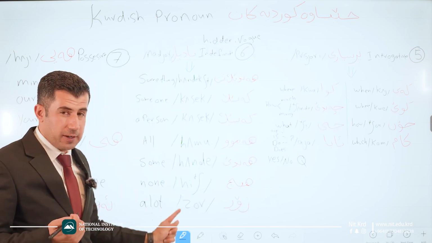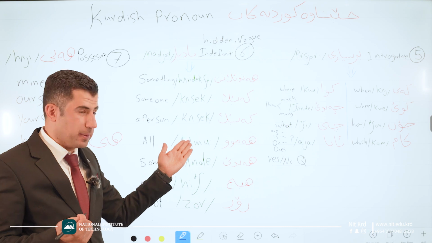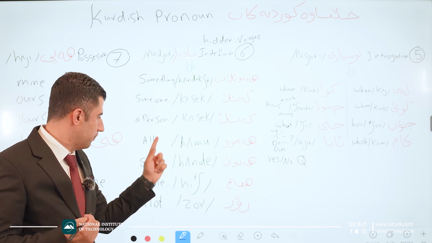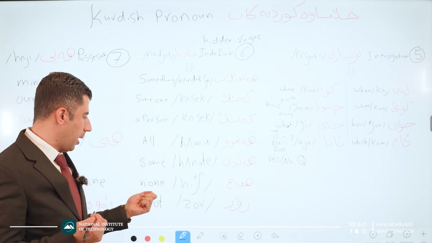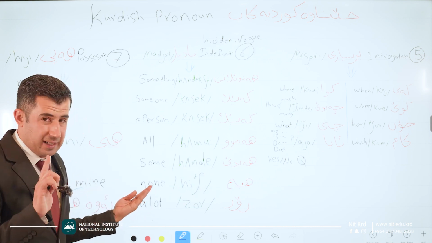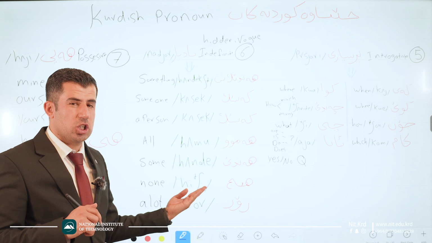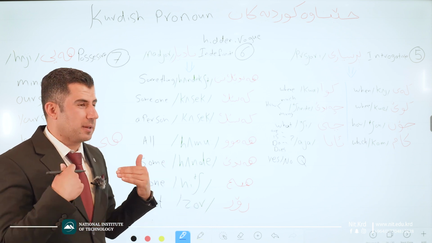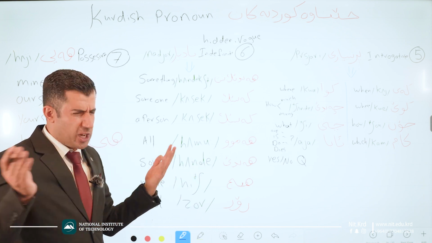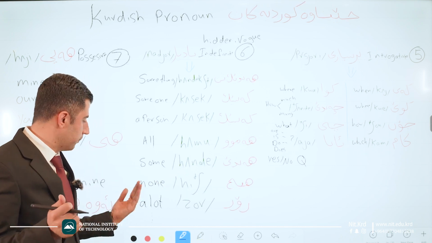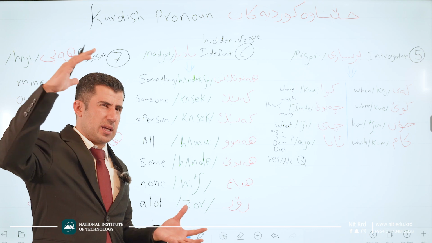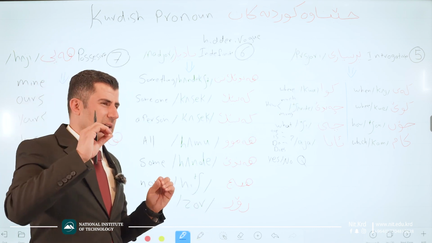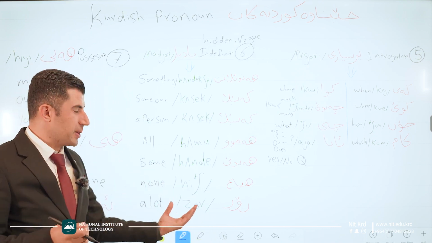I mentioned the phonetic transcription for all of them. This is the pronunciation, please. Have a look at them. Some, hande or handek, also possible. None of them, for example, hich. For example, none of them came. Hichian natun. Okay? A lot, which you do not know. Yeah, you know that it's a lot, but not exactly how much or how many. Good. We say zor.